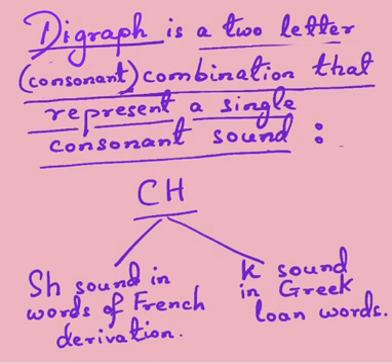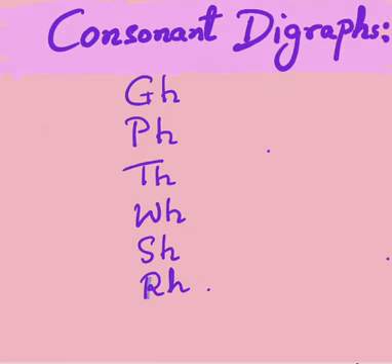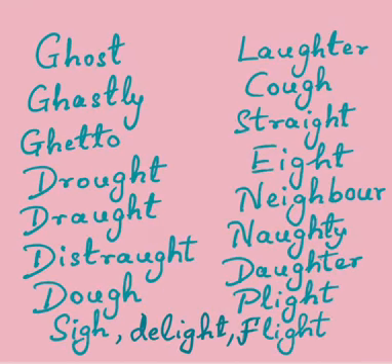This chart shows some consonant digraphs such as GH, PH, TH, WH, SH, RH, where the sound of H is not pronounced. For example, in this list of GH consonant digraph, the H sound is not produced.